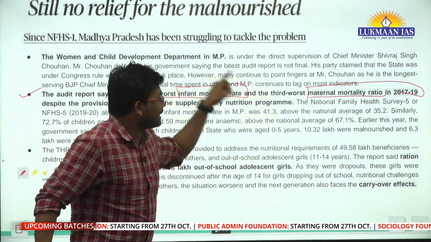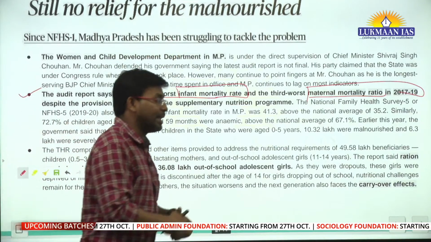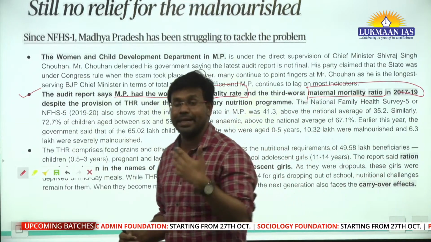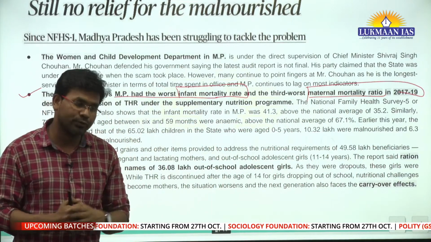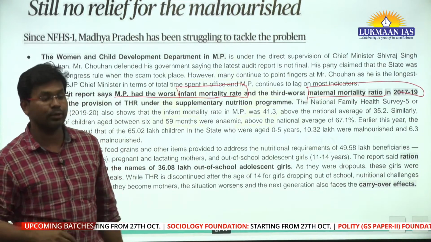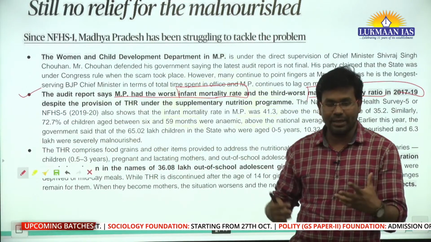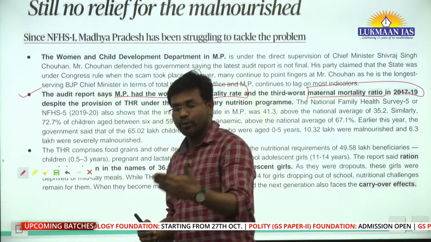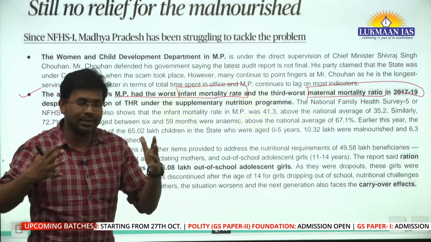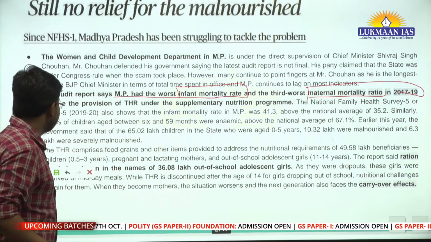So it is directly associated with malnourishment, because in many cases there are many girl students who are dropouts from school. After they drop out, they face difficulty. Most of them get married at an early age. When they are married at an early age, if they are not healthy enough, they will go through the pregnancy period and some of them may die. Why? Because they are themselves malnourished. So this is the thing.